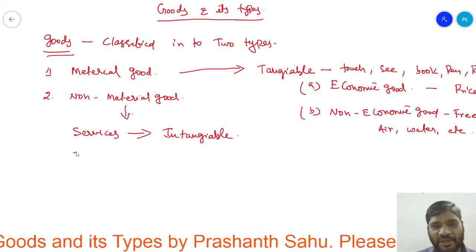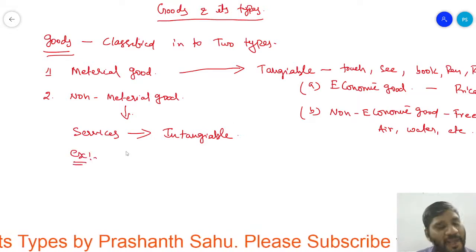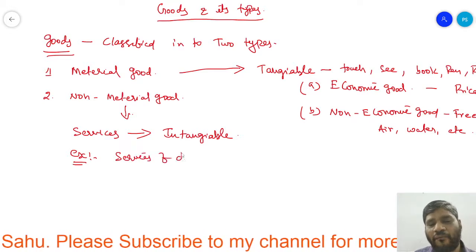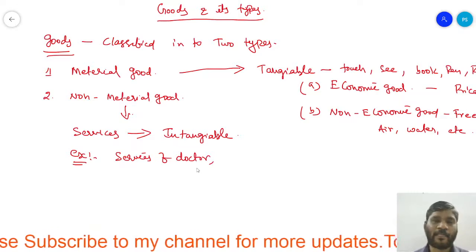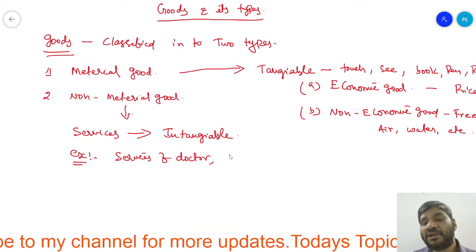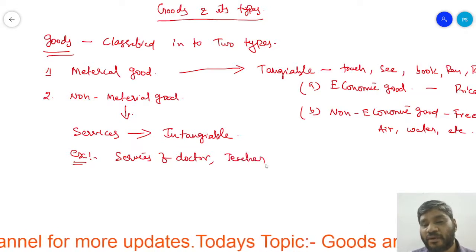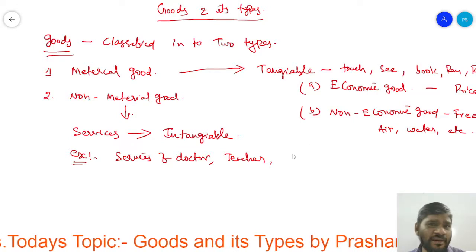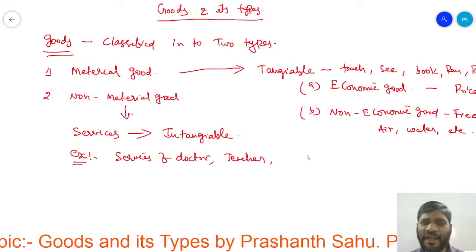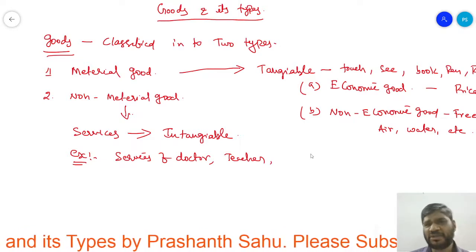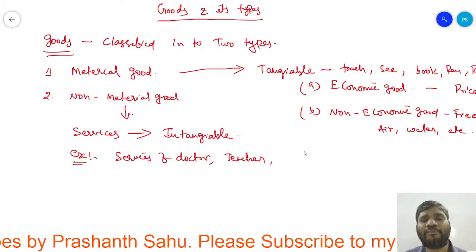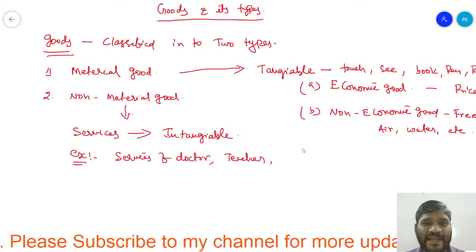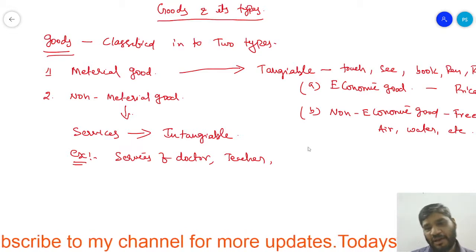For example, here we used to take out like the services of doctor as well as teacher, right? What I am doing now, I'm just giving the services. You are paying the fee and I'm giving the services, right? So these are all comes under the non-material goods, which comes under the services which are intangible, right?